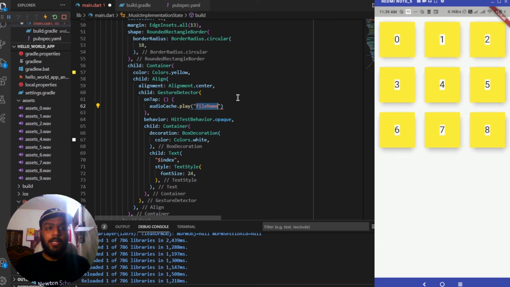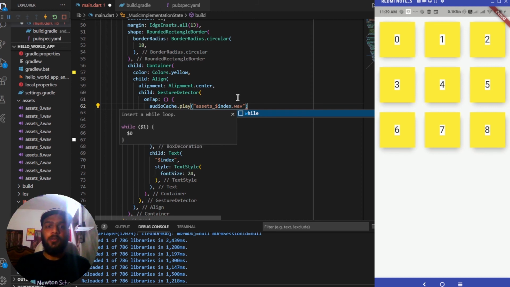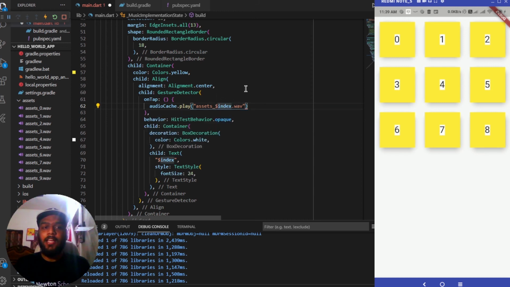For the file name, we have assets underscore and dot wav common, and after this we can add a string or the variable index. So you can see over here that assets underscore will be remaining common, then it will be taking an index like 1 2 3 4 5 6 7 8 9 or 0, and then it will again be concatenating dot wav to it, and then it will be playing that particular song for us.